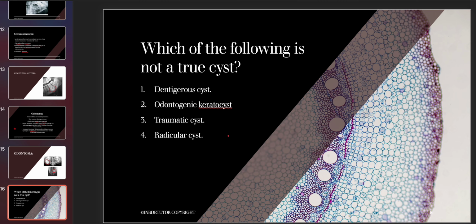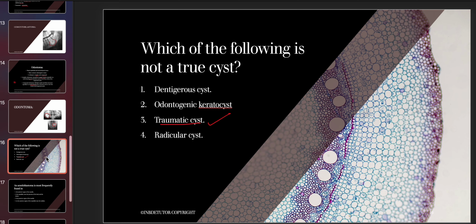We know that the characteristic features of a cyst is fluid-filled cavity and it should be lined by an epithelium. We know that dentigerous cyst is lined by an epithelium, odontogenic keratocyst is lined by an epithelium, so is radicular cyst. We just talked about traumatic cyst today, that it is not lined by an epithelium, it can be lined by connective tissue or mesenchyme or whatsoever, right? So the answer here is traumatic cyst.